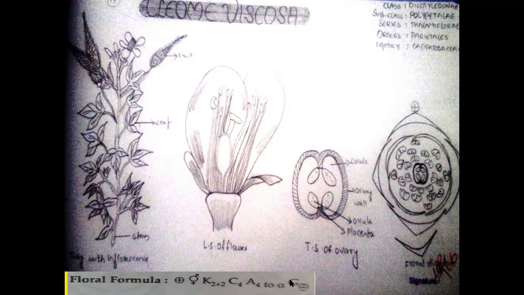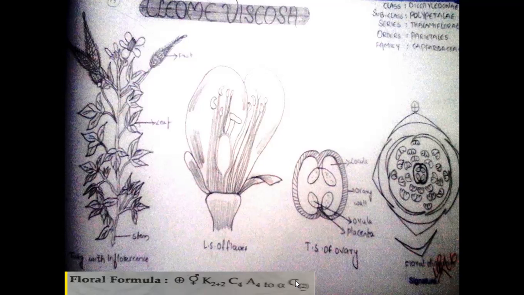Comes to the gynoecium. Gynoecium shows bicarpellary syncarpous. Bicarpellary means we have given the number 2. The 2 indicates bicarpellary. The 2 in brackets means syncarpous. The 2 carpels are fused to form a unilocular chamber. And below, the G line is given that indicates hypogynous flower. Hypogynous flower shows superior ovary.